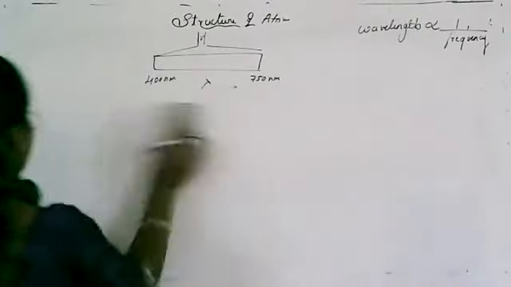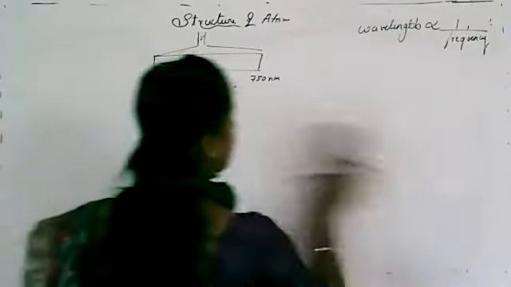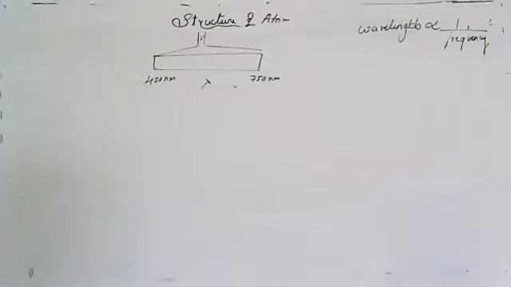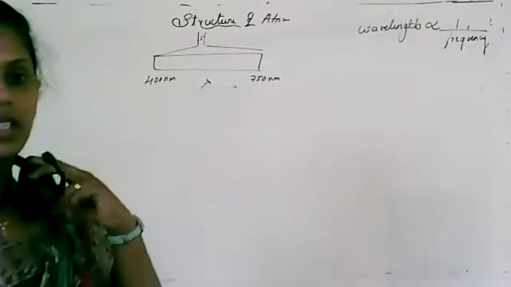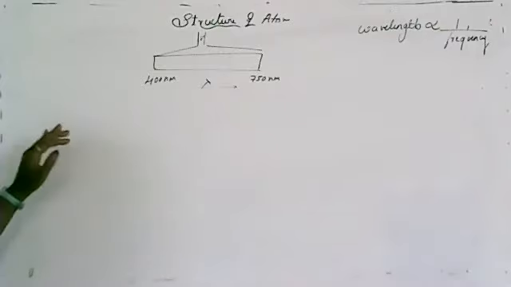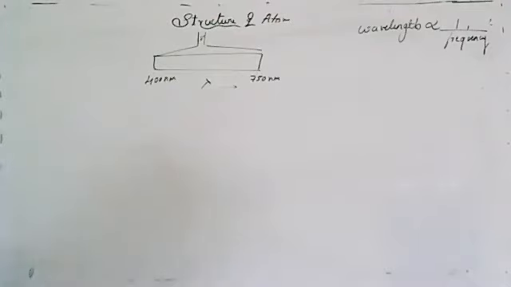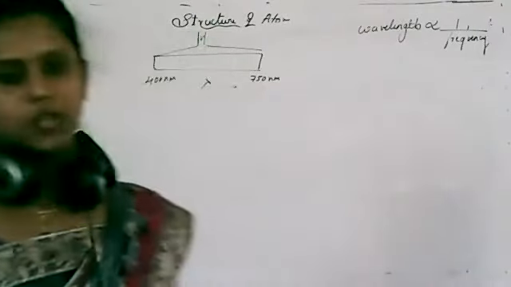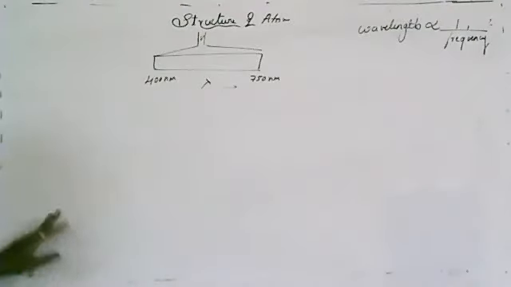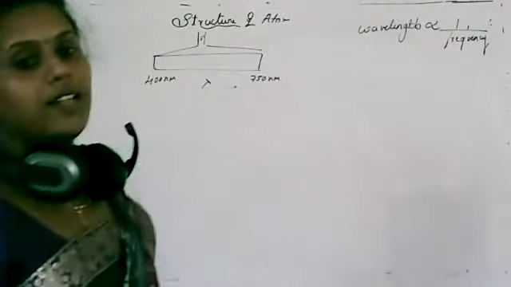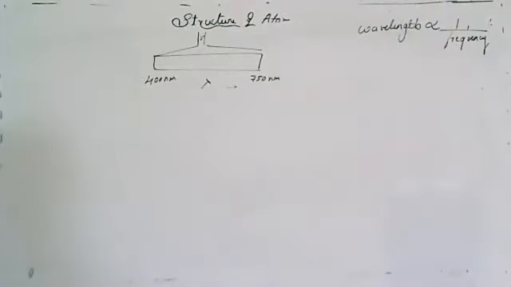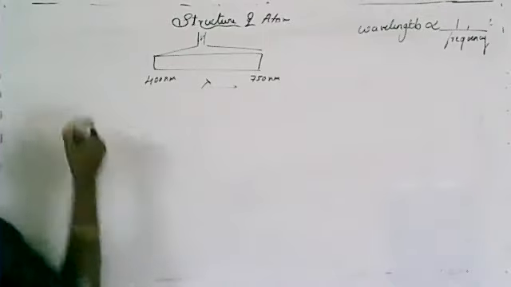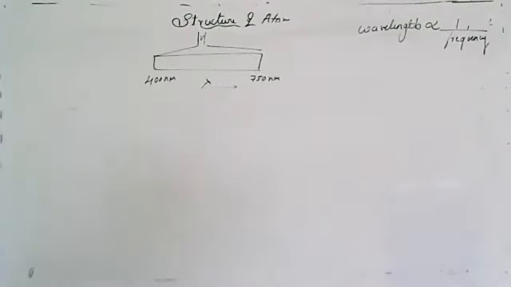First one, it can travel in a vacuum. That means there is no requirement of any medium. And second one, those radiations are always under the influence of electric and magnetic field. Those are perpendicular to each other and also perpendicular to the path of propagation. Clear? And third one, there are many types of electromagnetic radiations, and those are arranged in a particular manner. And here another question will arise, that is, what is the electromagnetic spectrum?